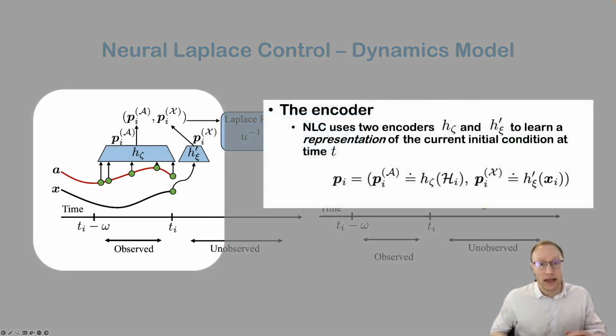Firstly, the encoder. We use an encoder with a fixed history window of the action, where omega in this case is larger than the unknown action delay which we wish to learn or infer of the environment. And we take the current state as well. Here we use reverse time gated recurrent neural networks to create this representation of the initial condition, and we concatenate the two representations together.